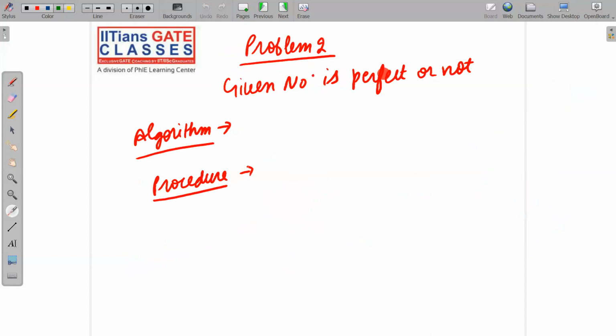Problem number 2, given number is perfect or not. Okay, so what is a perfect number? See, perfect number, for example, let me show you one example. 6 is a perfect number. Why? Because the sum of its factors.